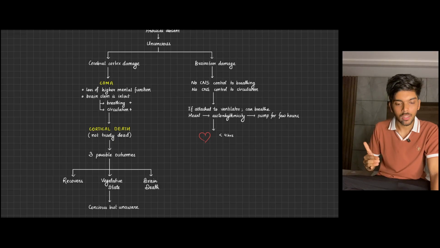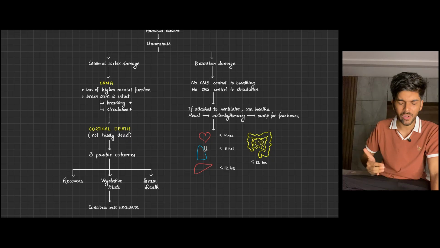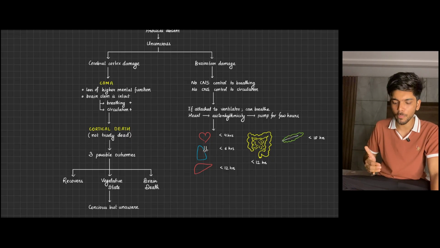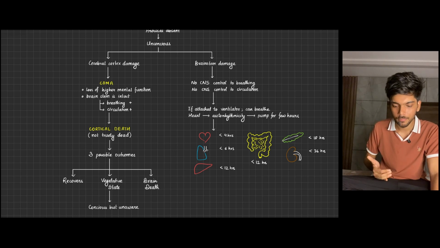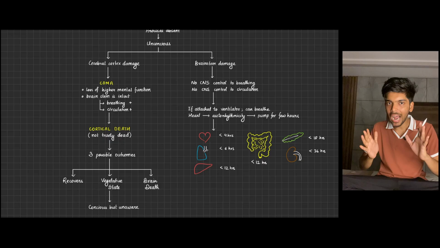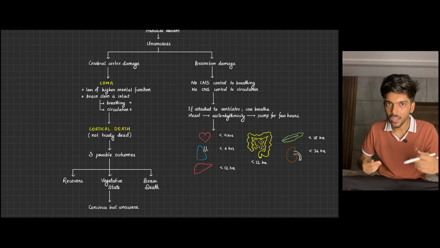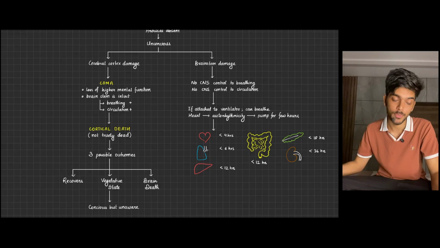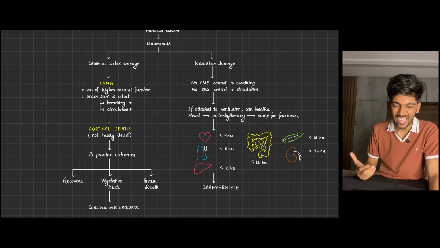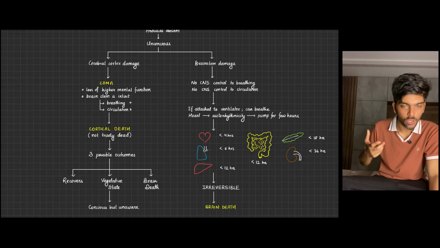Within 4 hours, the heart will die. Within 6 hours, the lungs will die. Within 12 hours, the liver will die. Within 12 hours, your intestines will die. Within 18 hours, your pancreas will die. And within 36 hours, your kidneys will die. Because see, the heart will die. It will stop pumping. There won't be circulation to the rest of the body. So the rest of the organs will start dying as well. And this is irreversible. And this is your brain death.